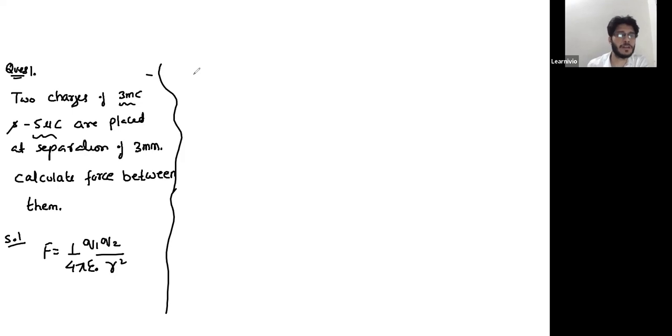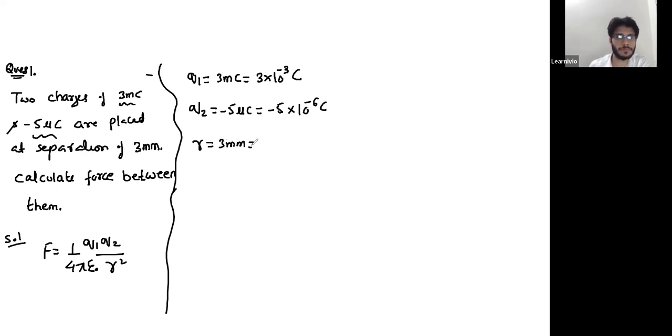So just check your calculations. The first charge is 3 millicoulomb, which is 3 into 10 raised to the power minus 3 coulomb. The second one is minus 5 microcoulomb, which is minus 5 into 10 raised to the power minus 6 coulomb. The separation between them is 3 mm, which is 3 into 10 raised to the power minus 3 meter.